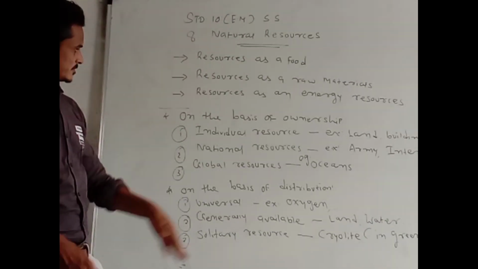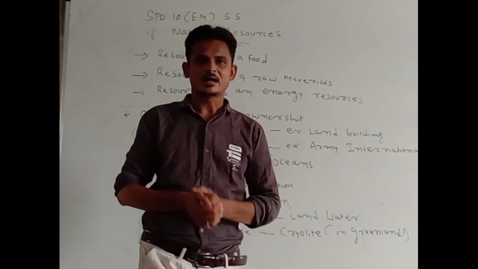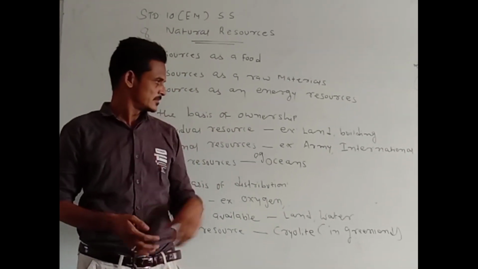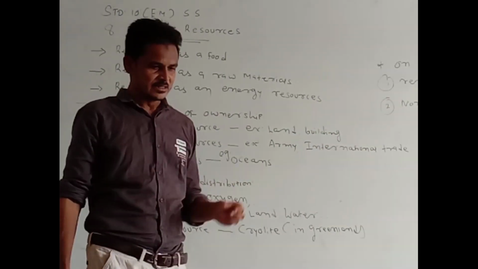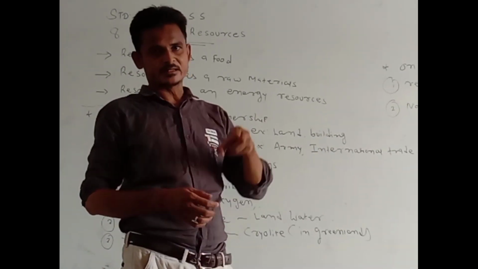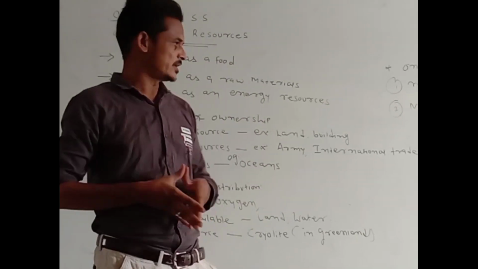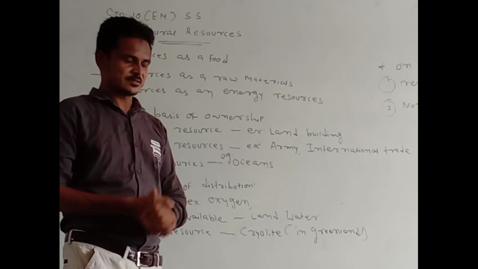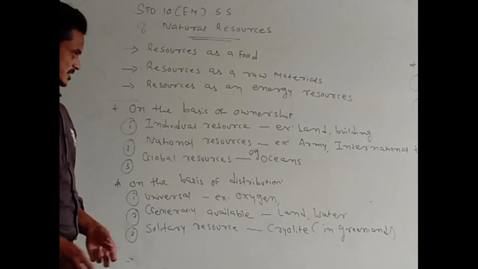The second type is national resources. National resources are owned by the nation. For example, the army and international trade. The revenue we generate through international trade, so this resource is called a national resource. Third is known as global resources.